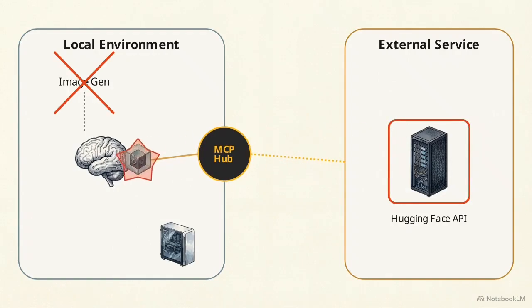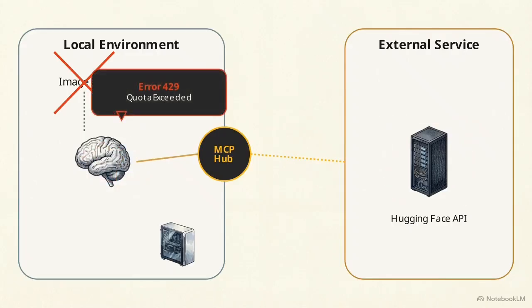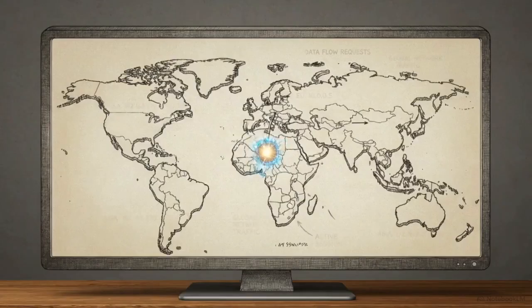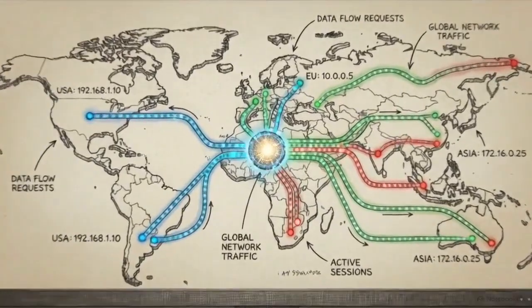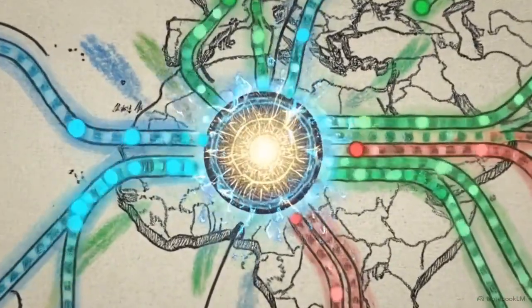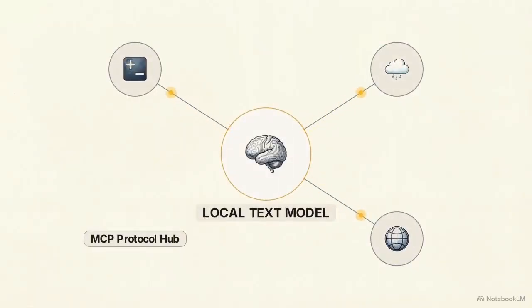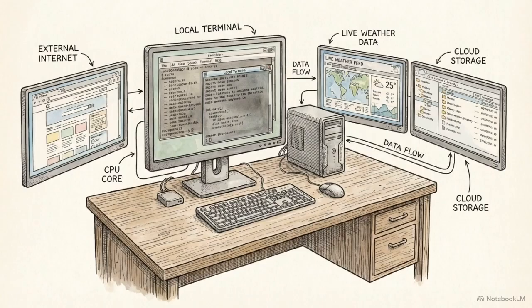The service returned an error due to an exceeded quota. The model captured this external feedback and relayed the specific error message back to the user. This communication is made possible by the Model Context Protocol, or MCP, which standardizes how models interact with external tools. Though the image failed, the model successfully demonstrated its ability to act as a routing hub for tasks it cannot perform on its own. MCP tool calling allows a local text model to delegate specialized tasks to external services, expanding its functional capability beyond the limitations of the local hardware.